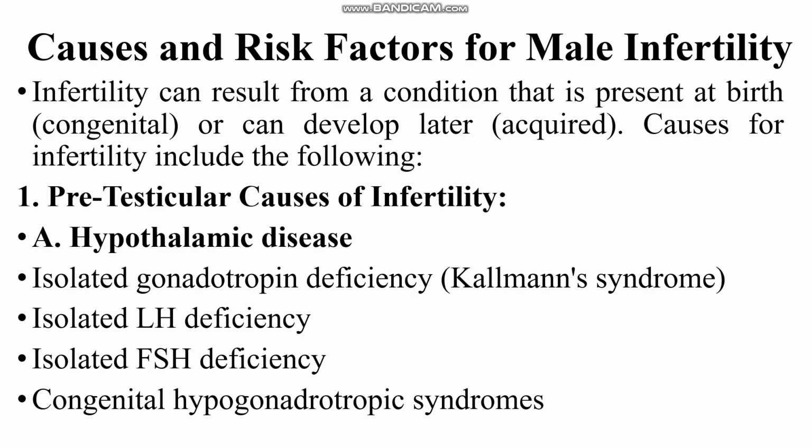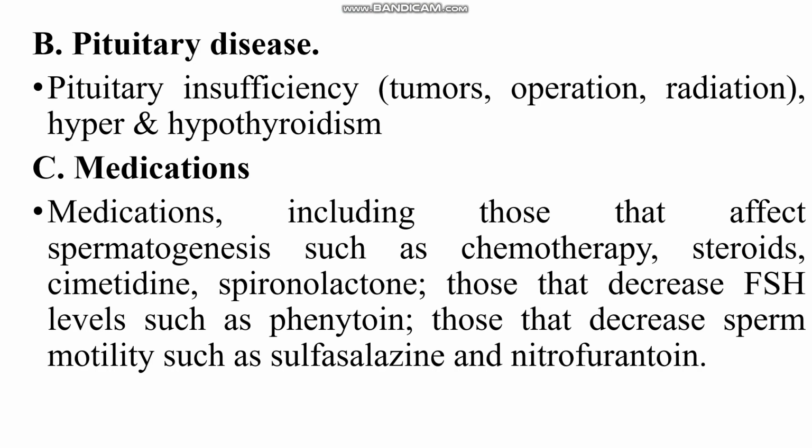Under pre-testicular causes, the first heading is hypothalamic disease. Diseases like gonadotropin deficiency, which is seen in many congenital disorders like Kallmann syndrome, isolated luteinizing hormone deficiency, as well as follicular stimulating hormone deficiency, or any of the gonadotropic syndromes. These are the hypothalamic diseases. Next one is pituitary diseases like pituitary insufficiency, which occurs due to tumors, operations, radiations, or it may be due to hyper or hypothyroidism.